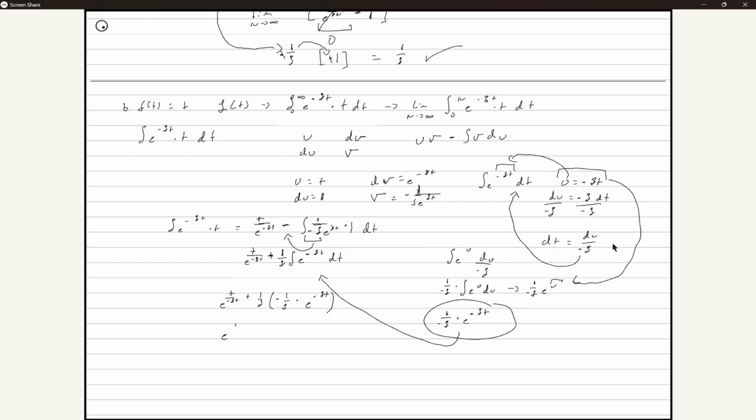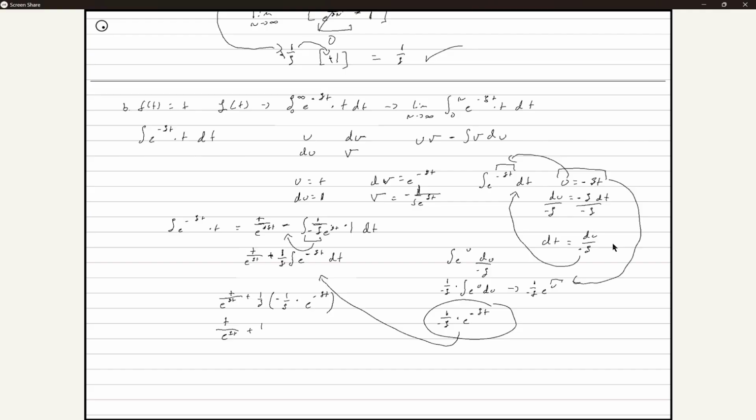So let's rewrite this. e to the negative st. This will actually be a negative here, and this will be a positive, because it's below, right? There we go.